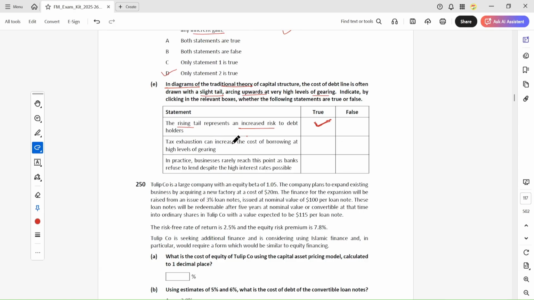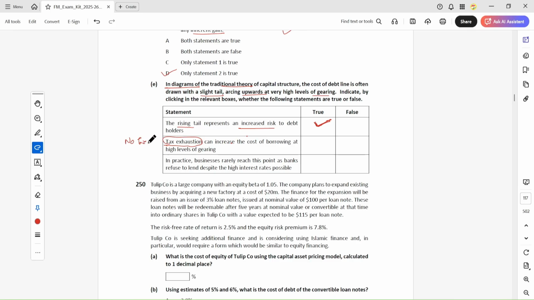Tax exhaustion can increase the cost of borrowing at high level of gearing. If there is tax exhaustion, you have no tax benefit.